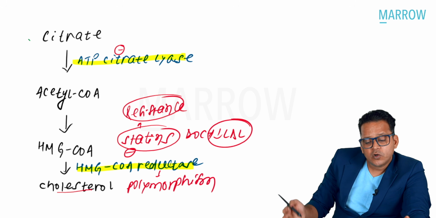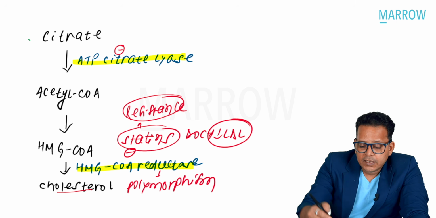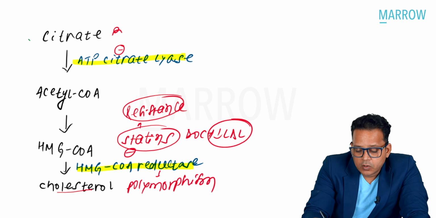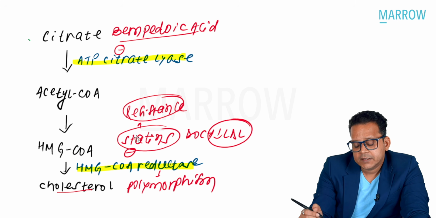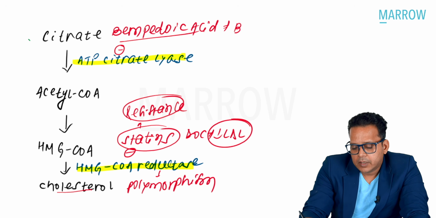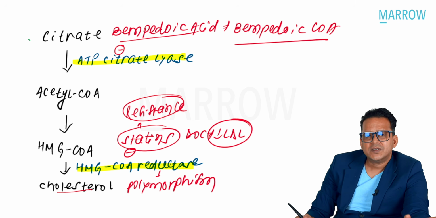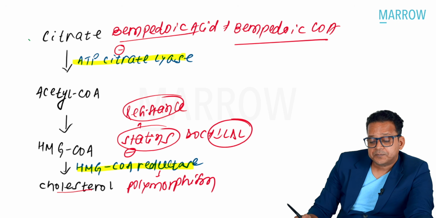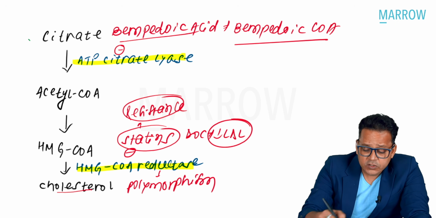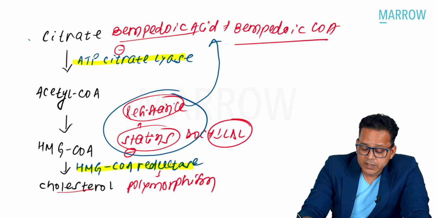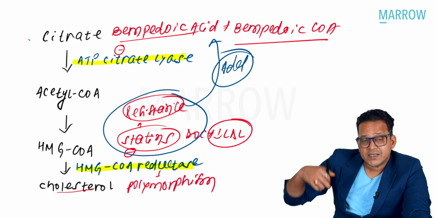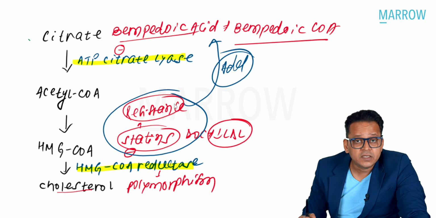For that, we thought, why not block an enzyme before it? We block this by a drug called bempedoic acid, a prodrug which forms bempedoic coenzyme A, and this blocks ATP citrate lyase. So whenever there is resistance to statins, I add bempedoic acid that increases the effect.